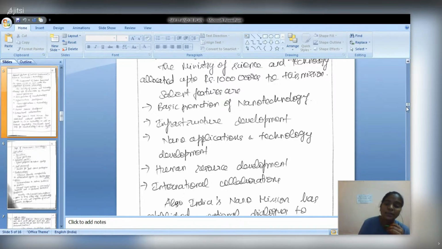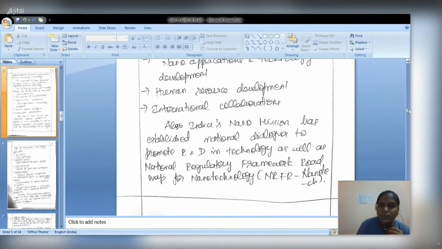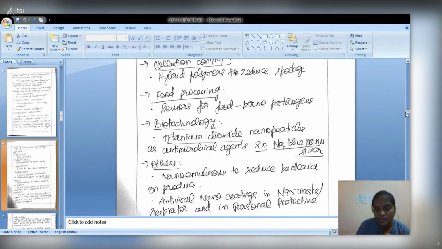International collaboration can happen because this is a new kind of technology which is already in usage in developed countries. So we will have transfer of technology with the collaboration of developed countries. India's Nano Mission has also established R&D research projects, as well as a framework. For example, the National Regulatory Framework Roadmap for Nanotechnology has been laid down in the Ministry of Science and Technology.